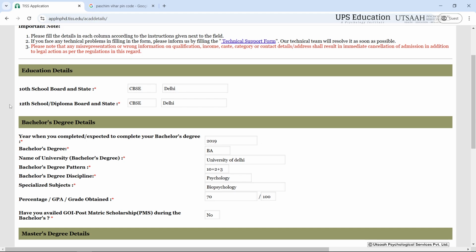So under education details, you just have to fill your 10th and 12th school diploma, board or state, and then